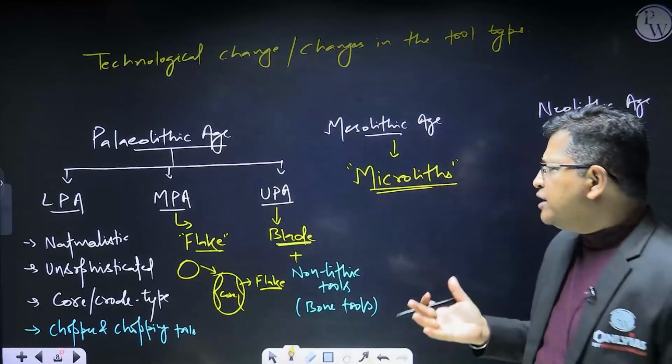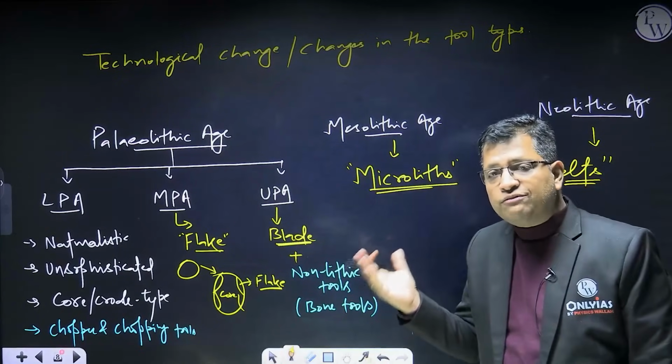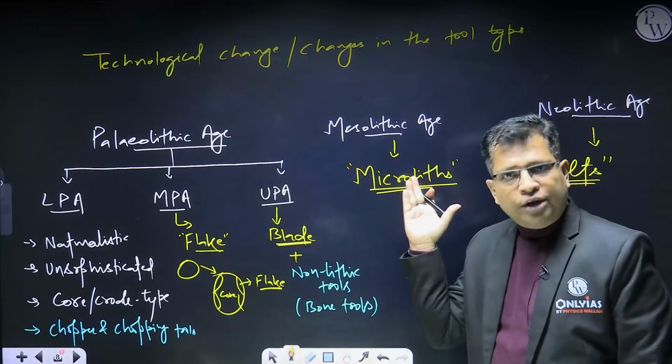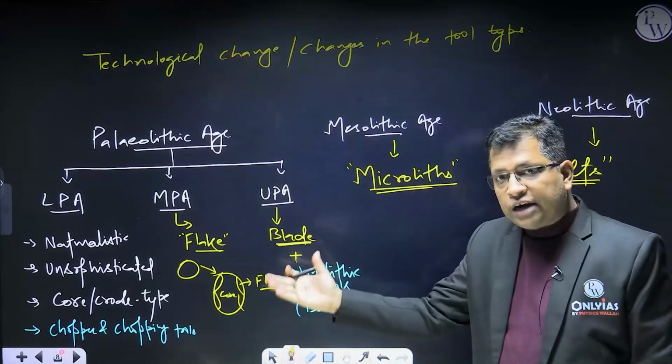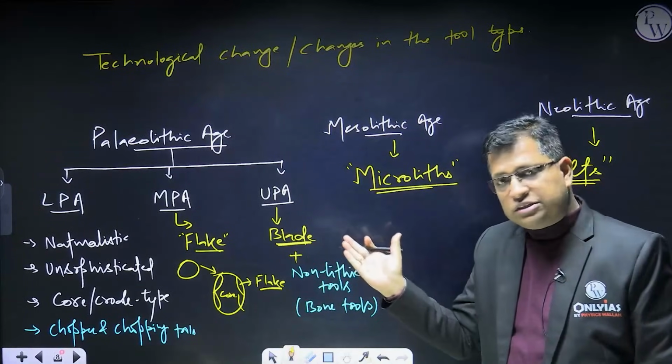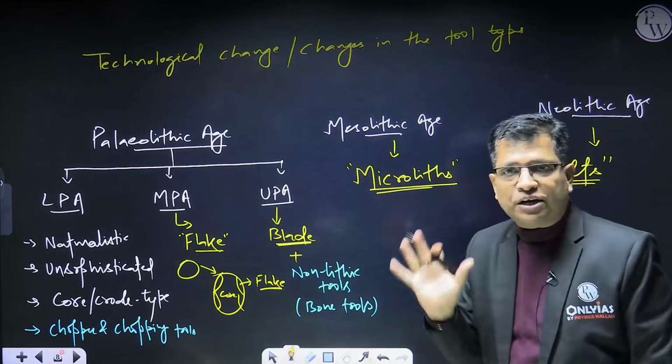So directly you can get a question like: microlithic was the characteristic feature of which of the periods? Or, flake was the characteristic feature of which of the following? So this is how you can expect the question.